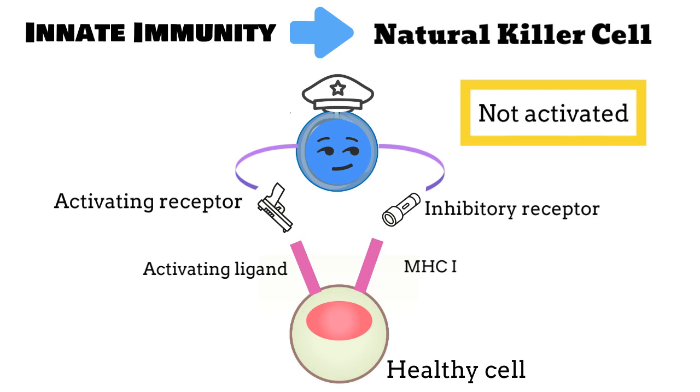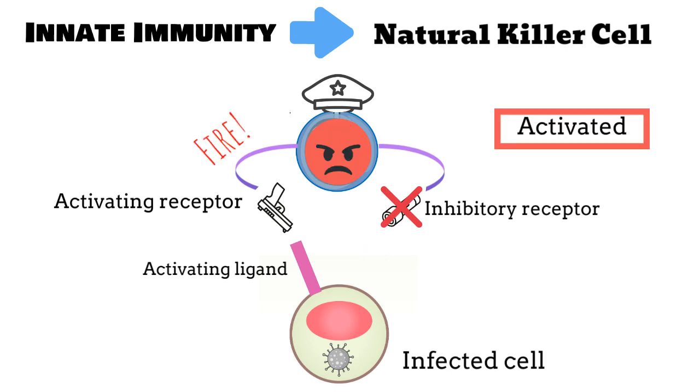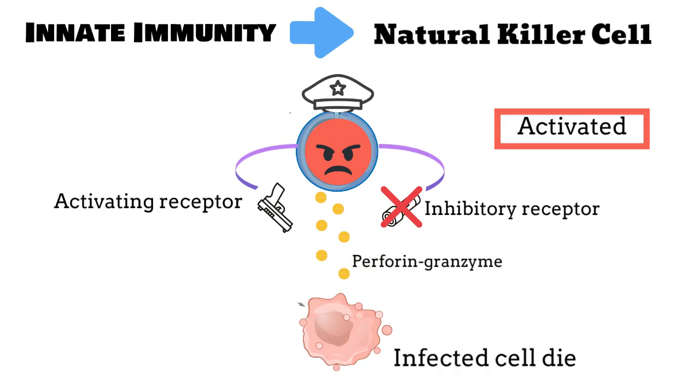In contrast, when a healthy cell is infected with the virus, the virus inhibits MHC class 1 expression. The car does not see MHC class 1 using its torchlight, so there is no engagement of this receptor. The natural killer cell is then activated and starts to kill the infected cell. The natural killer cell releases perforin enzyme to cause cell suicide. So the infected cell dies and exposes pathogens to circulating antibodies.